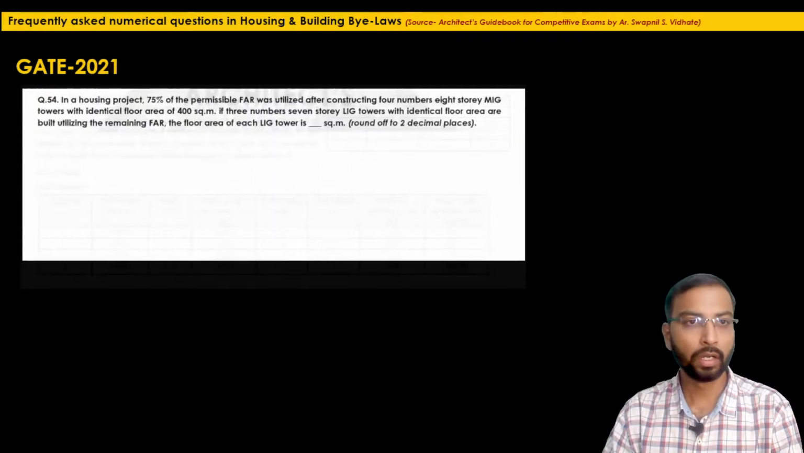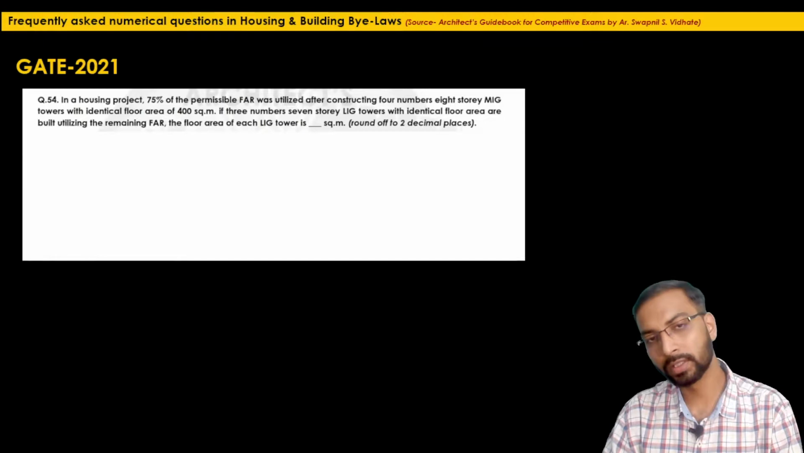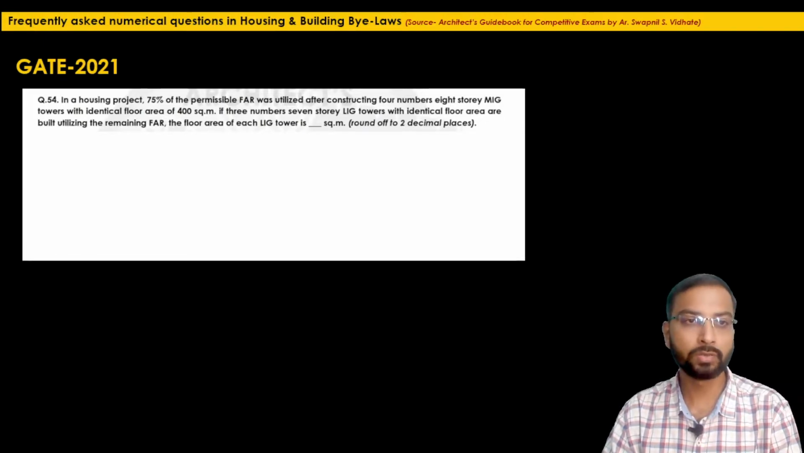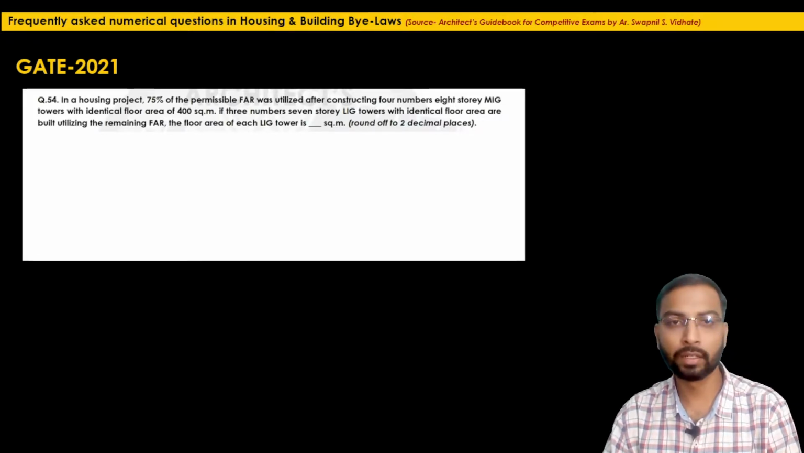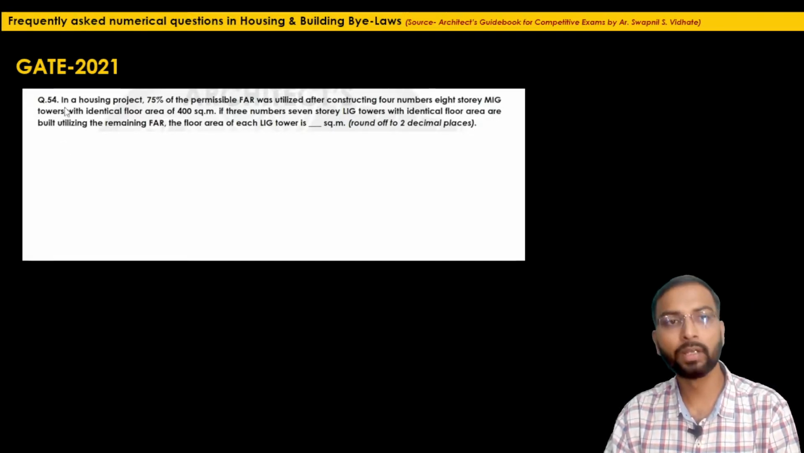Okay. Let's solve the last one in this lecture, which is from the latest question paper of GATE 2021. We have earlier solved this while solving the GATE 2021 question paper also. But here again, as we are doing numerical problems on the same topic, we will solve this again.